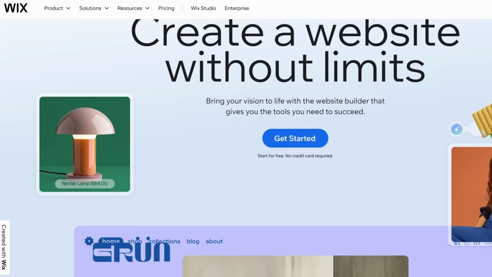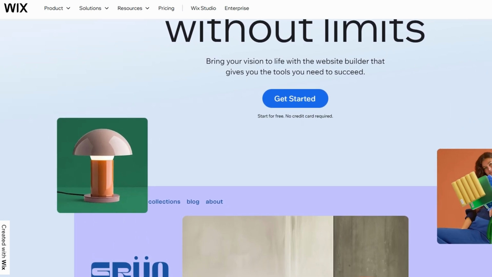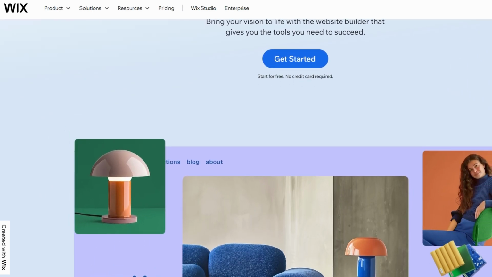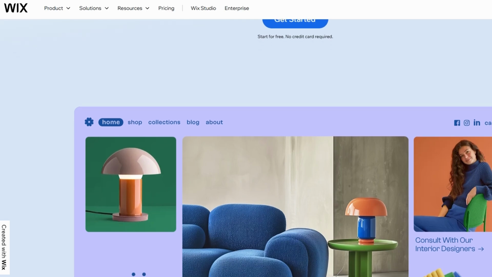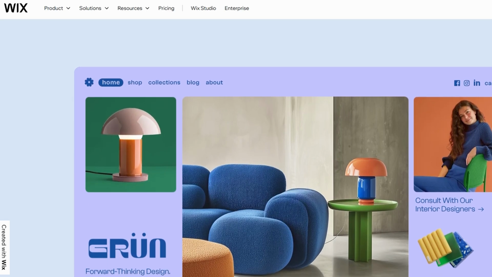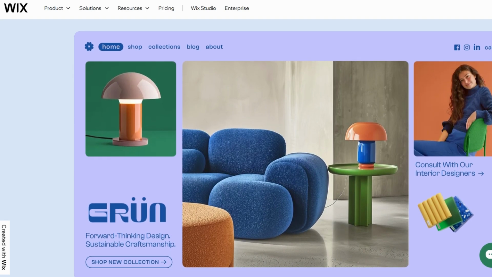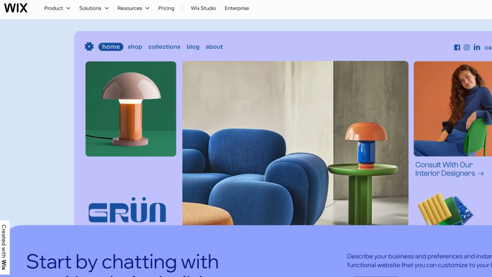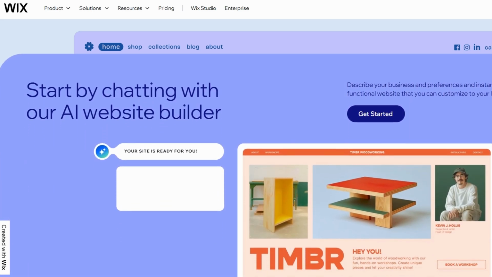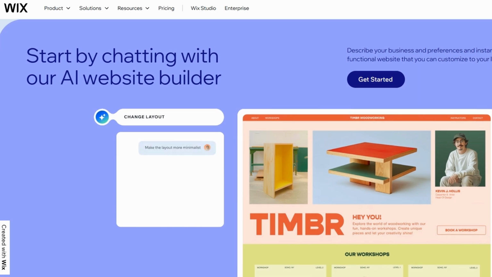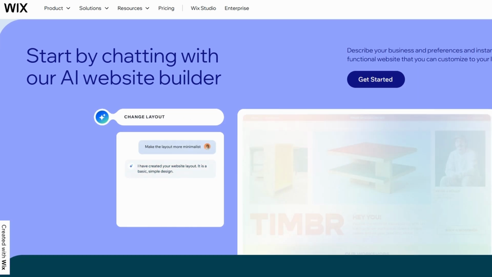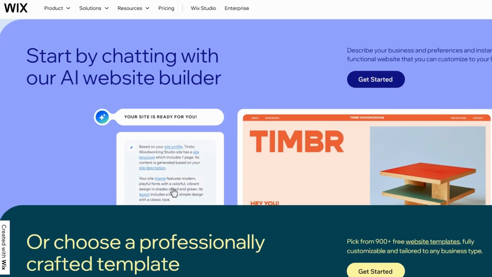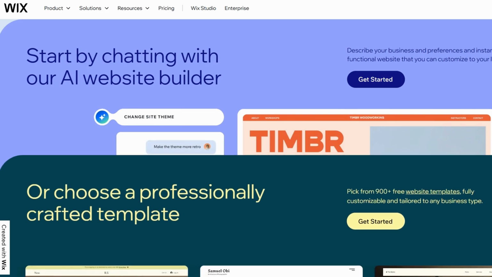So, you've decided you want to create a website, and you've heard Wix is a good option. Well, you're in the right place. Wix is a popular website builder that allows you to build your own site without needing any coding knowledge. It's easy to use and offers plenty of customization options. The best part? You can get started for free, and there's no need to pull out your credit card at the beginning.